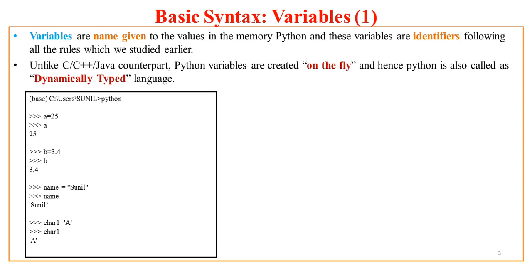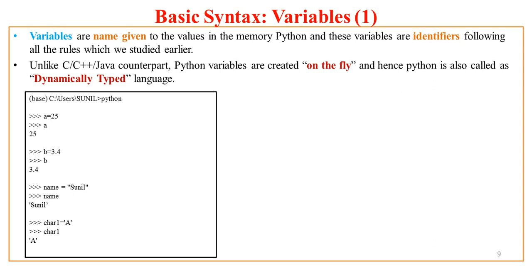Now I have created one more variable name to which I have assigned a value like string Sunil. If I again print the value of name, I get Sunil as output. I have created one more variable that is called char1 and assigned capital A as the character constant value to it. And if I try to print the value of char1, I get A printed as output. What does it mean?